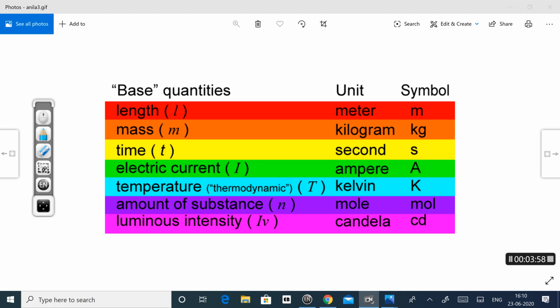Here you can see the base quantities. First one is length. The unit is meter, symbol is small letter m. Then mass, unit kilogram, symbol kg. Time, unit second, symbol small letter s. Electric current, unit ampere, symbol capital A. Temperature, unit Kelvin, symbol capital K. Amount of substance, unit mole and symbol mol. And luminous intensity, unit candela, symbol cd.